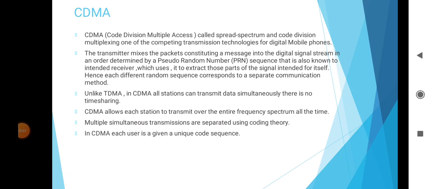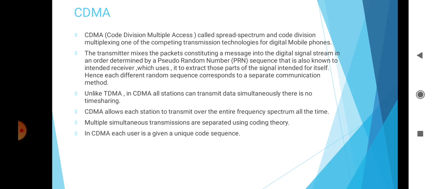The next topic is CDMA. Third point is CDMA. CDMA stands for Code Division Multiple Access. It is also called spread spectrum and code division multiplexing, one of the computing transmission technologies for digital mobile phones.